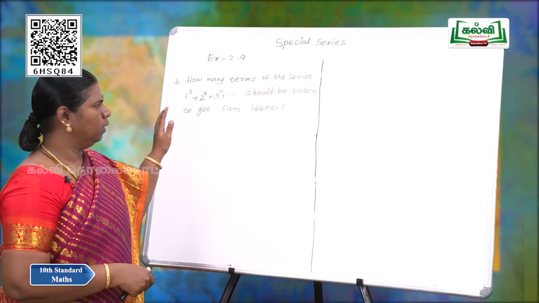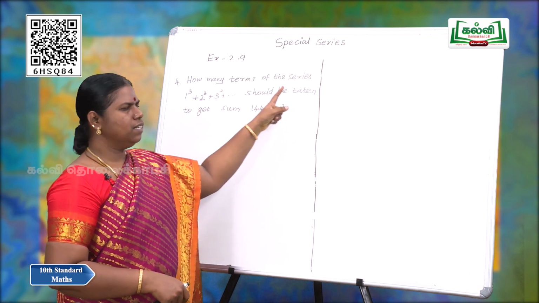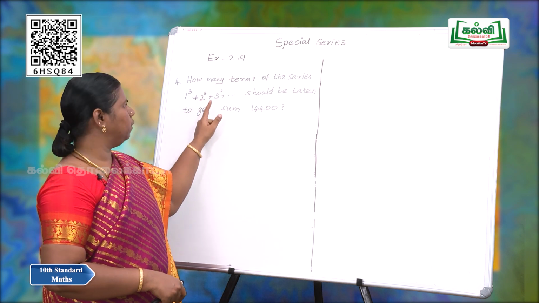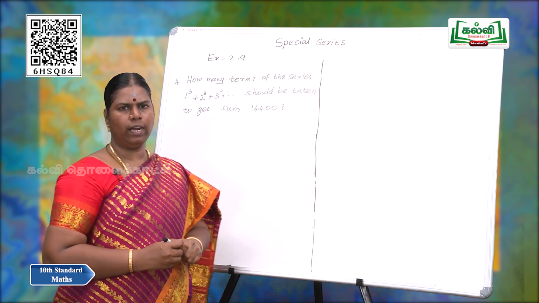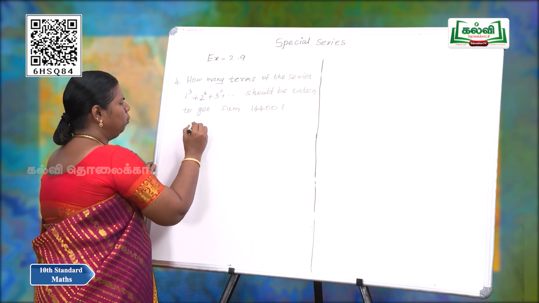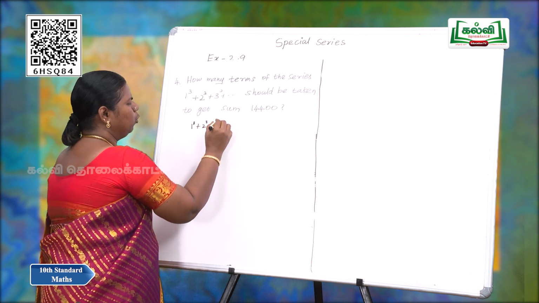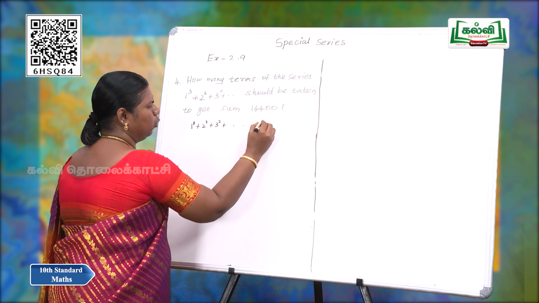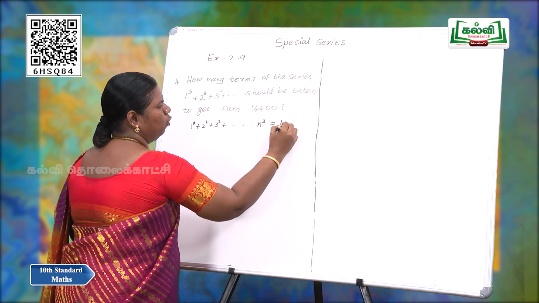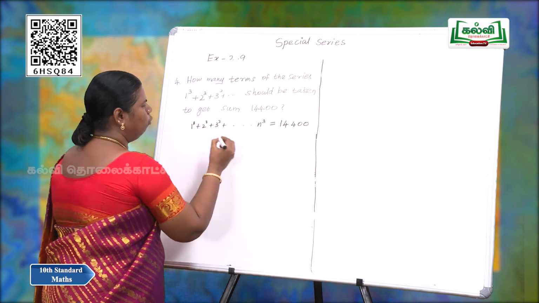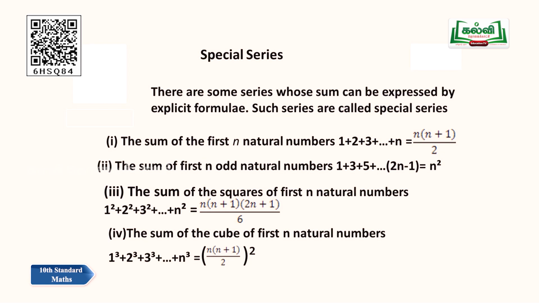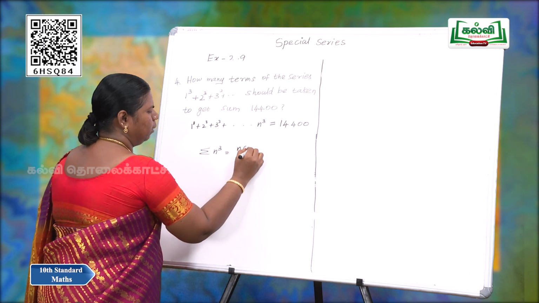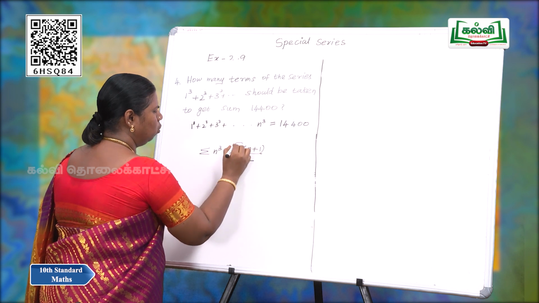Now, the fourth sum is how many terms of the series 1 cube plus 2 cube plus 3 cube up to so on should be taken to get the sum 14,400. The given is 1 cube plus 2 cube plus 3 cube, the last number is not given, so sigma n cube is equal to 14,400. We have the formula for the sum of the cubes of the natural numbers. Sigma n cube is equal to n into n plus 1 by 2 the whole square.